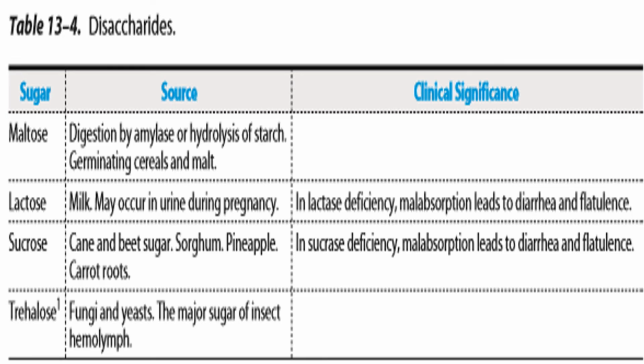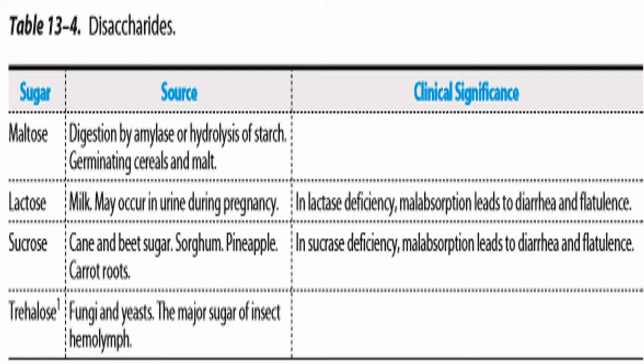Now these are the disaccharides we have just discussed, and this chart will show you the sources of these different disaccharides and the clinical disorders related to them. Maltose, as I told you earlier, is an intermediate of starch digestion, and we get not only maltose, but also isomaltose, dextrin and limit dextrin. The sources are germinating cereals and malt. There is no disorder related to maltose.